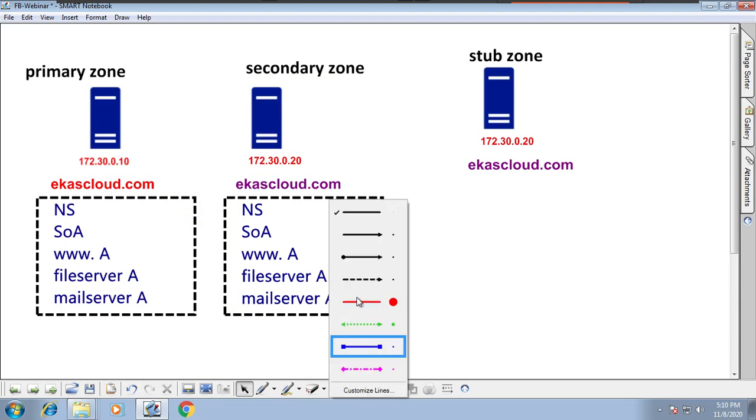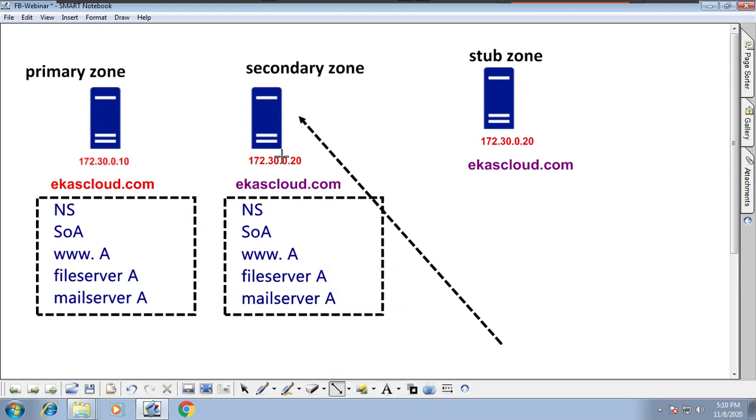So when a query comes to this DNS server, it will read the record and come back. It is not going to depend on the primary server when resolving name to IP address. Every 15 minutes the secondary server contacts the primary server and gets a replica of the primary. Whatever changes are made in the primary zone will be updated in the secondary zone after 15 minutes. It is the default refresh interval.